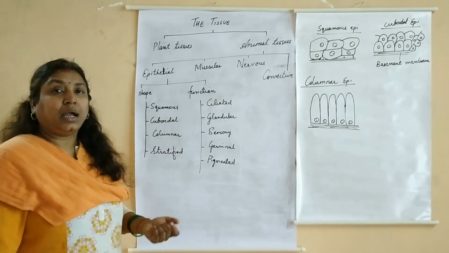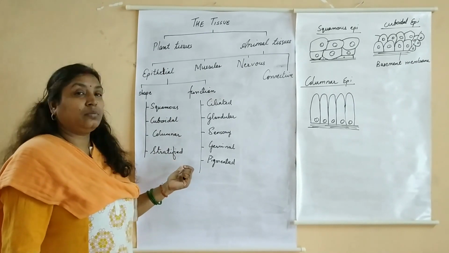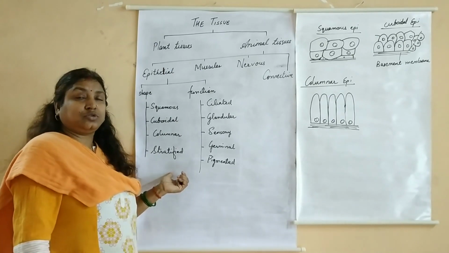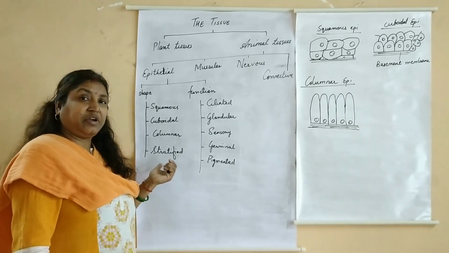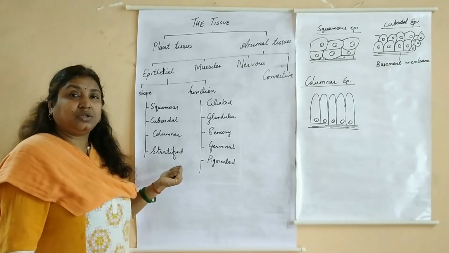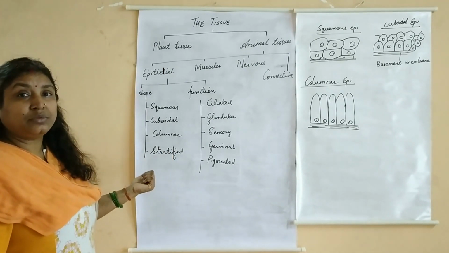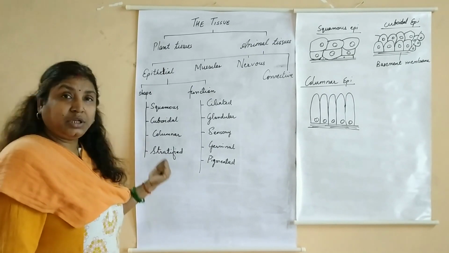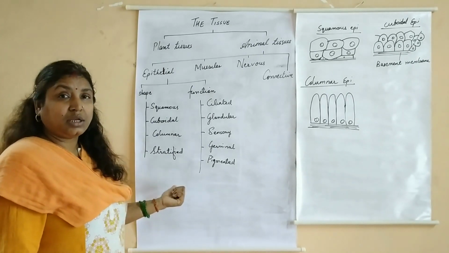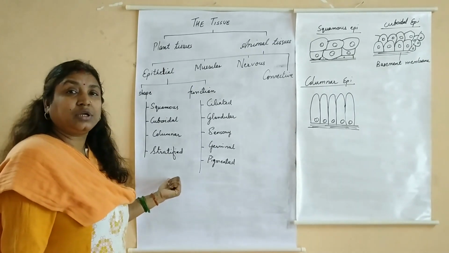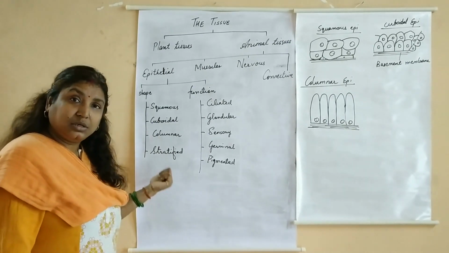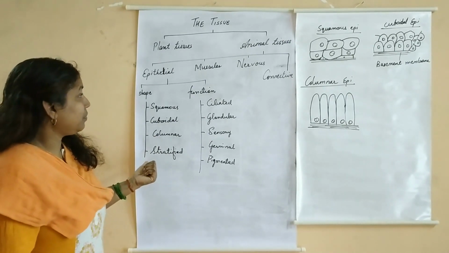the stack and a thick layer is formed, and this stratified epithelial tissue is present in the epidermis of the skin. Even in the cornea it is present. So they are thick layers made up of a number of layers of epithelial tissues.